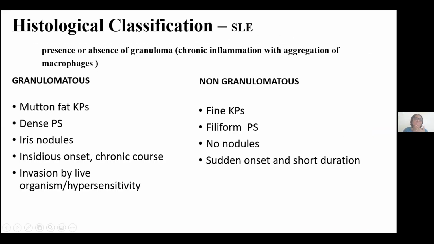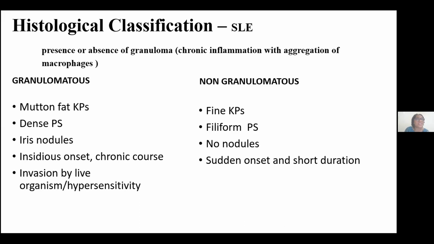Histologic classification. This is one of the non-standardized classifications, but it is based on the form of appearance of the keratic precipitates on slit lamp examination. We can classify uveitis either into granulomatous or non-granulomatous uveitis. Granulomatous uveitis has large keratic precipitates with dense posterior synechiae.